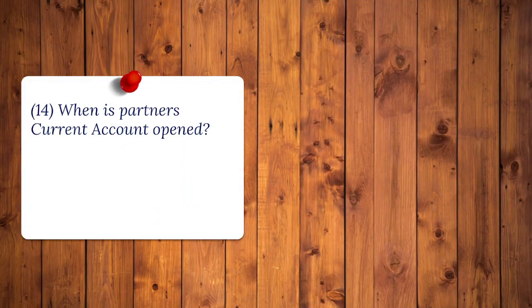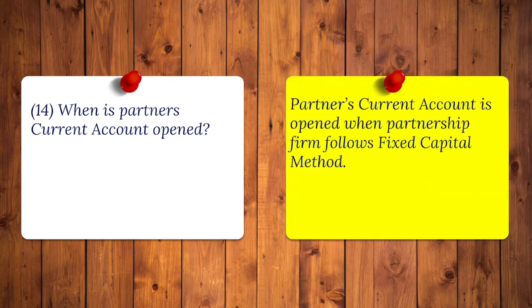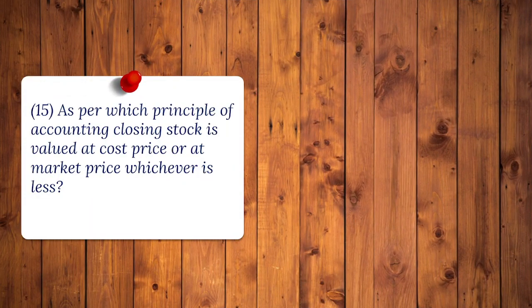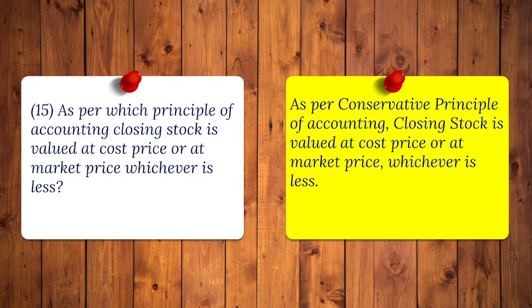14. When is partner's current account opened? Answer. Partner's current account is opened when partnership firm follows fixed capital method. 15. As per which principle of accounting, closing stock is valued at cost price or at market price, whichever is less? Answer. As per conservative principle of accounting, closing stock is valued at cost price or at market price, whichever is less.